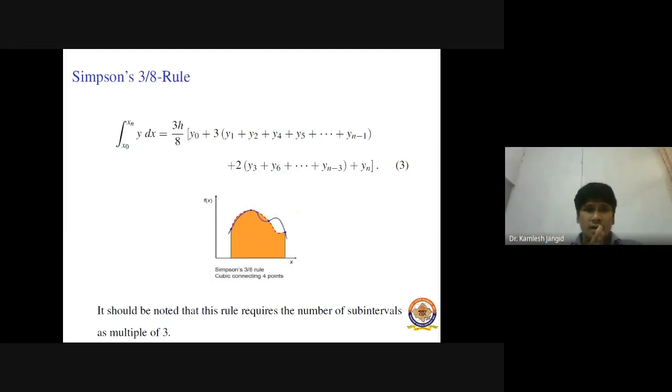Then we divide it into a multiple of 3, meaning either 3, 6, 9, or 12 subintervals, right? And if we simplify, we get this relation number 3, right?